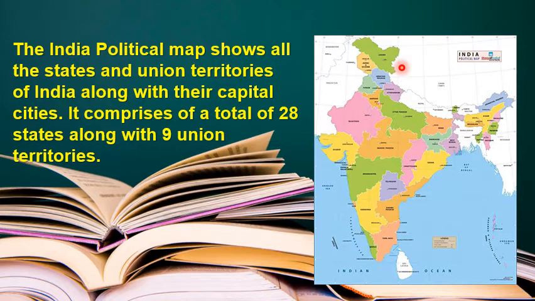So which is the largest state by area? Everyone knows this is Rajasthan. Or which is the smallest? You can say Goa, where most of the people from India and also foreigners visit for holidays as a tourist destination. So Goa is the smallest state. And which is the most populous state? That is Uttar Pradesh. What is the population? It is mostly 23 crore.